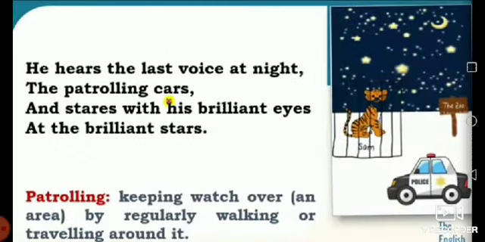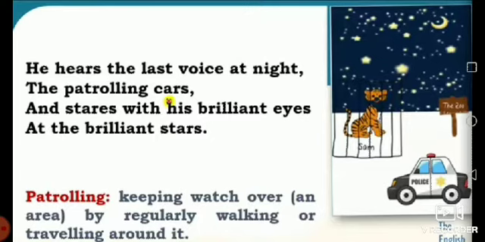Now let's see the last stanza. He hears the last voice at night, the patrolling cars, and stares with his brilliant eyes at the brilliant stars. Here, patrolling means keeping watch over by regularly walking or traveling around it.